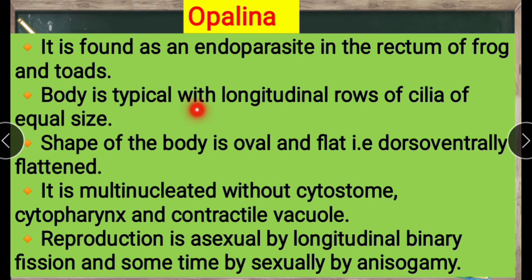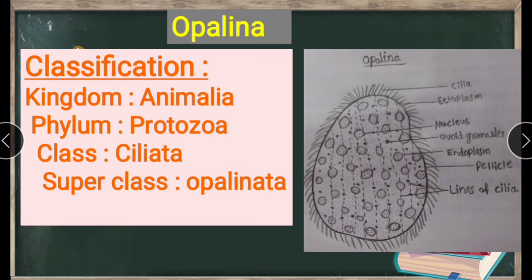Next, the body is covered with longitudinal rows of cilia of equal size. Here we see the longitudinal rows, and also cilia of equal sizes. Next, the shape of the body is oval and flat, that is, dorsoventrally flattened. See here, this is oval and flat.